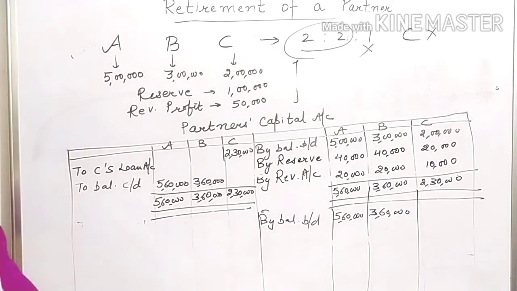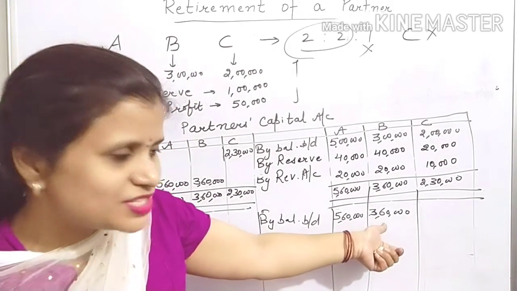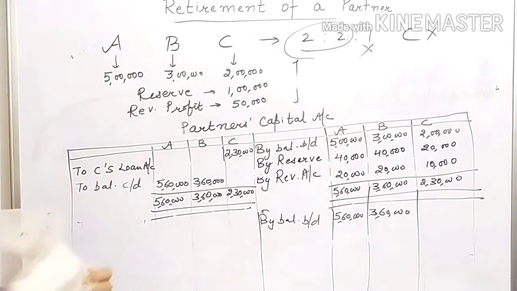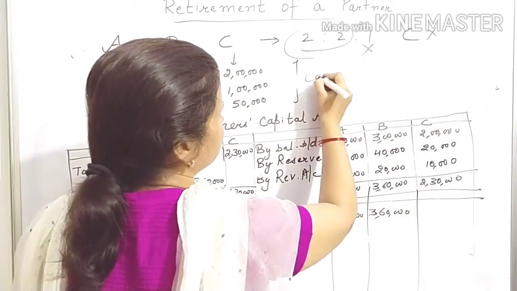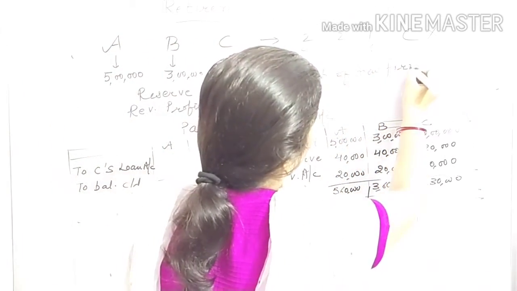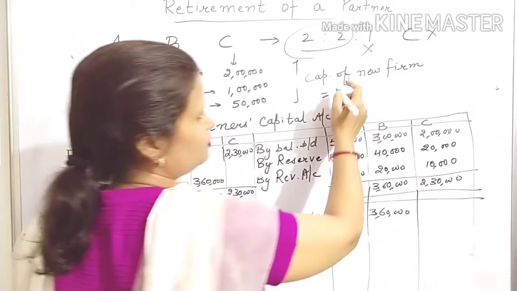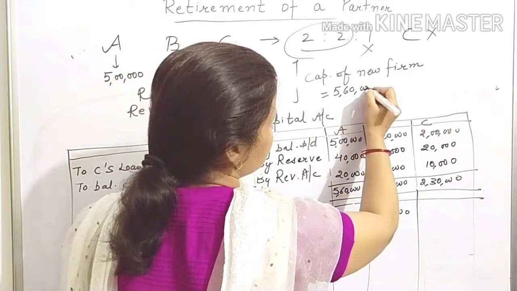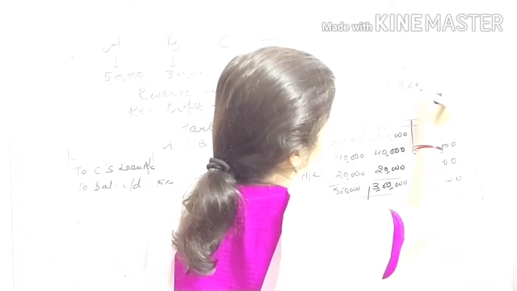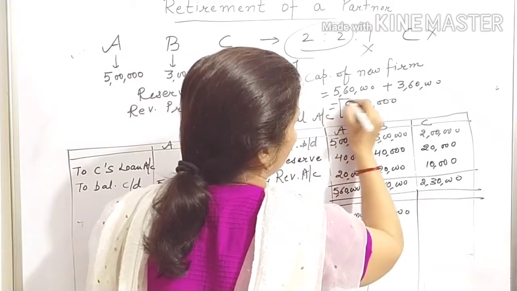Now, can you tell me how you will calculate the capital of the new firm? Who are there in the new firm now? Only A and B. And what is the balance in their capital accounts? 5,60,000 and 3,60,000. So the capital of the new firm will be equal to the combined capital of A and B. So it will be 5,60,000 plus 3,60,000. So the total balance will be 9,20,000.